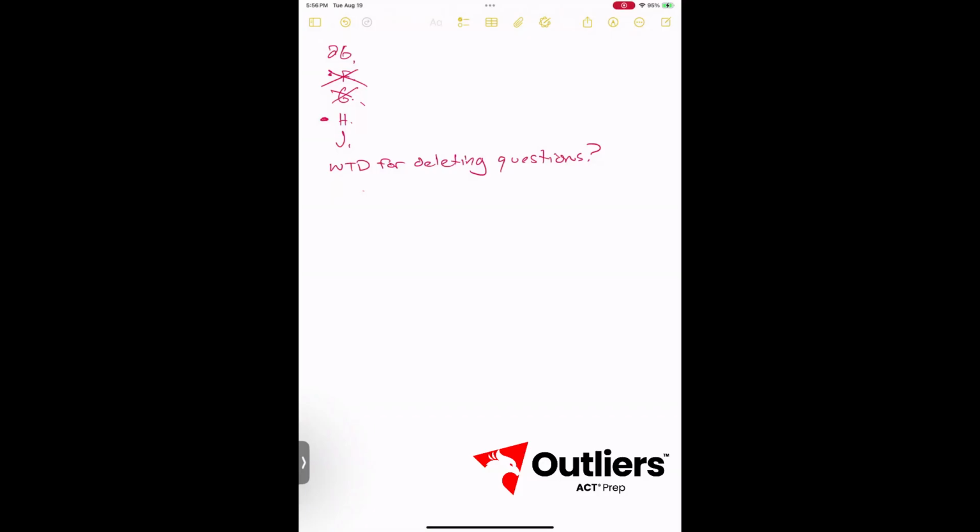Answer J. Support the description of the piano as old and run down. No, when he's talking in the deleted portion, he's talking about the woman, not the piano, so it's not even the right subject. So answer H is going to be our correct answer.